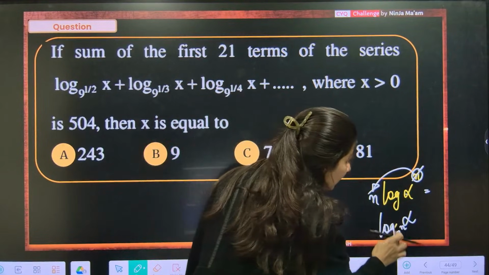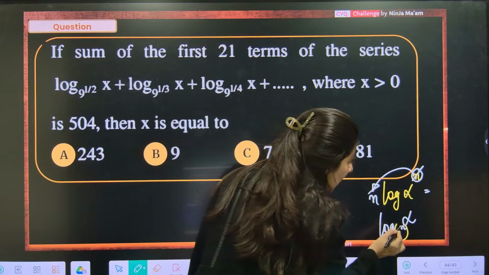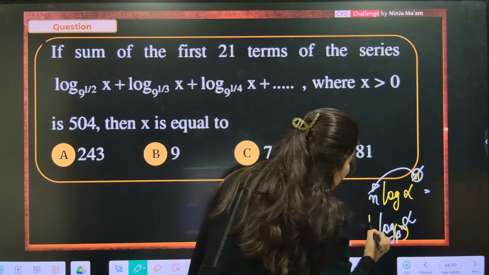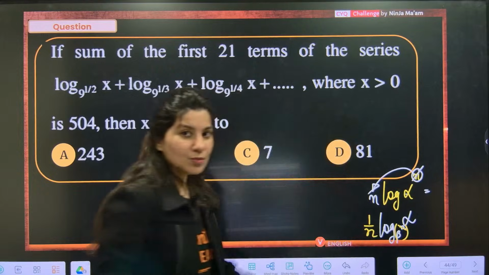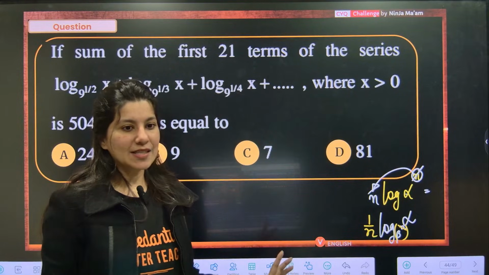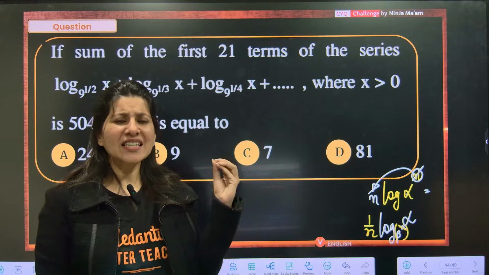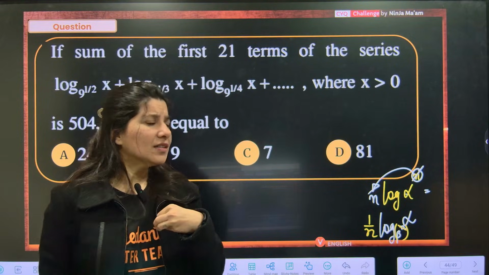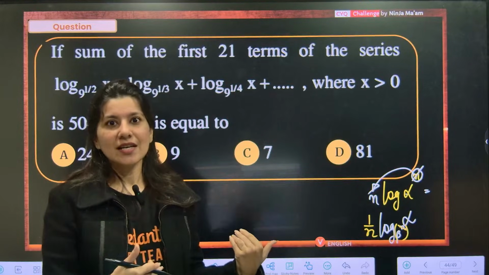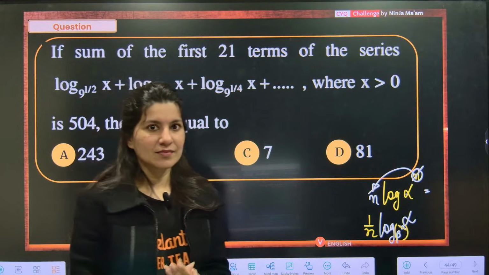But here the power is on the base. So now you are going to remove the power and take it in front, but as a reciprocal. If you are aware of this property, I think this question will be the easiest question in this whole session.